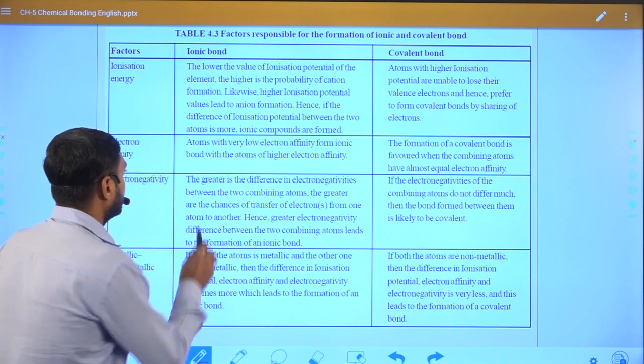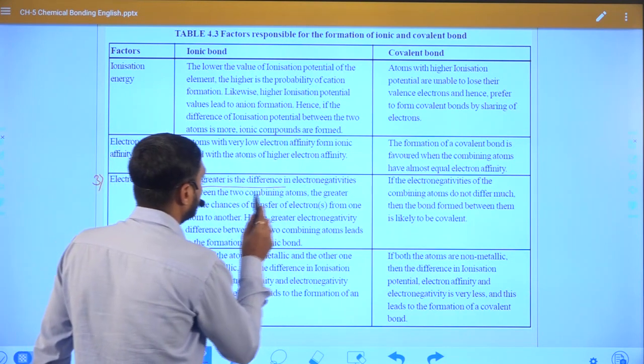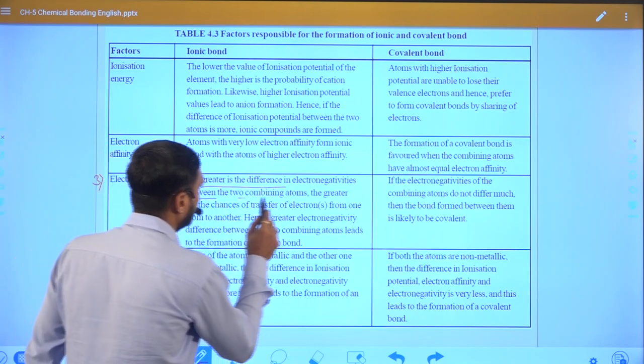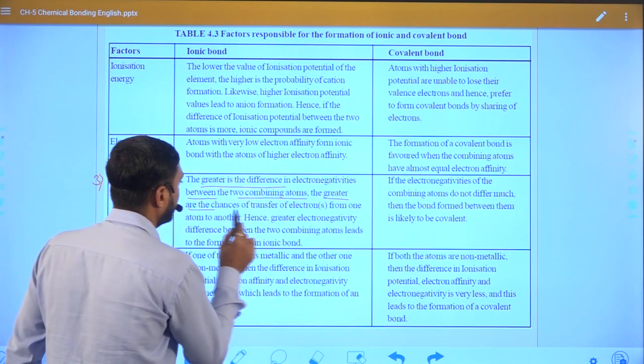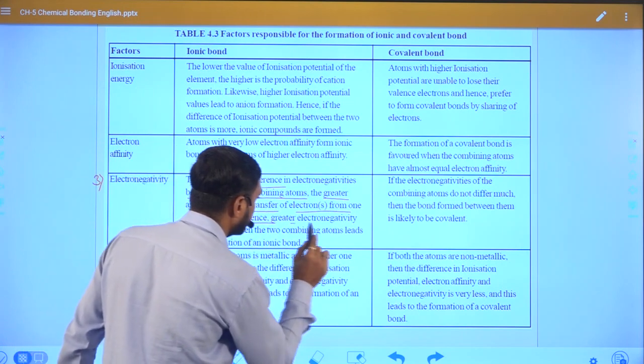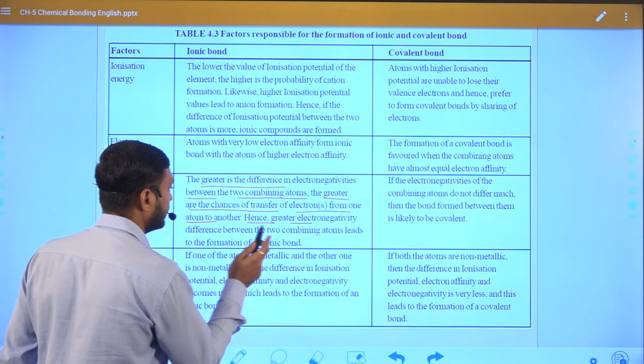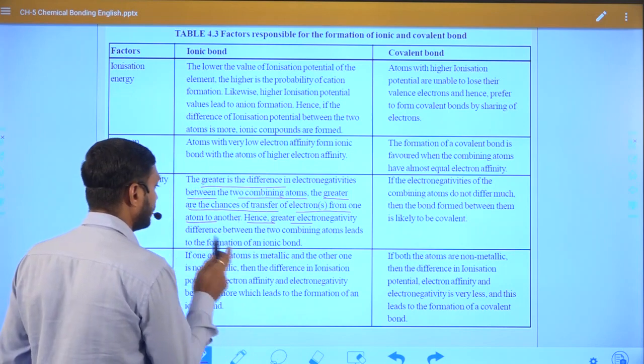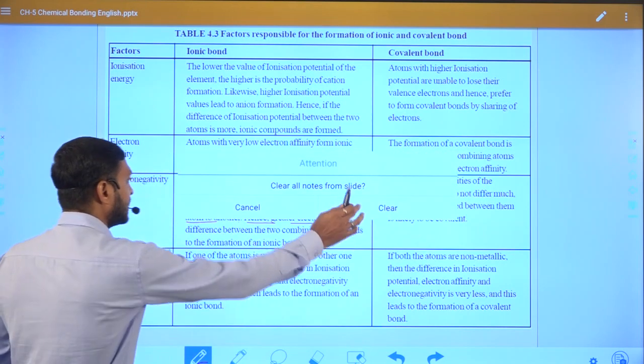See, the greater the difference in electronegativity between two combining atoms, the greater the character of transfer of electron from one atom to another, and hence a greater electronegativity difference between two combining atoms leads to the formation of an ionic bond, as we discussed.